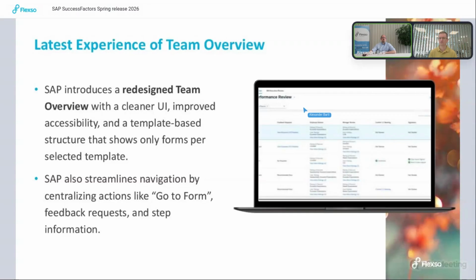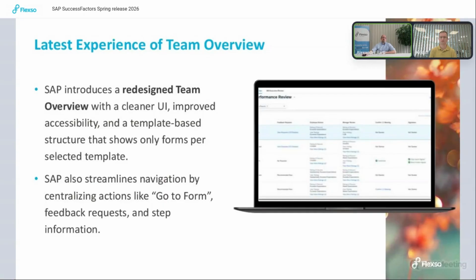Besides that, the old version of the team overview was quite cluttered. There were quite many links to open the form, icons to get information on what the column is about, or also due dates and with whom it is. This was decluttered and made easier so that you do not have multiple options, but one button or one icon where you click and get the information, so that you don't have multiple instances of the icon that tells you what you can see in that specific column.